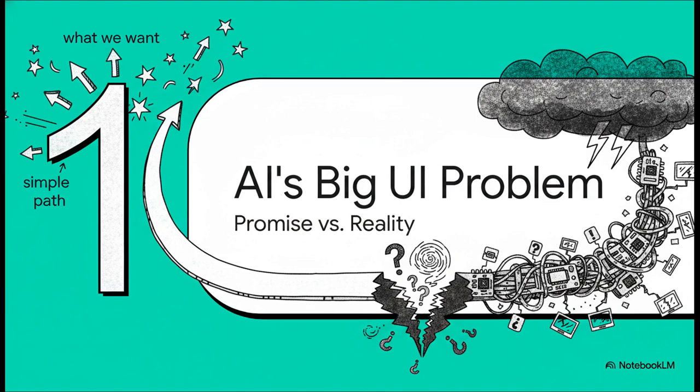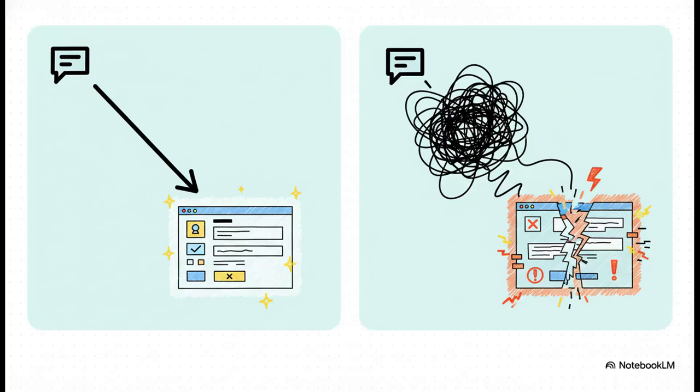So the heart of the problem is this massive gap between what we expect and what we actually get. We want this smooth, simple path from a text prompt straight to a working UI. Instead, we're usually left with a chaotic, frustrating mess. And this really says it all. On the left, that's the dream. Simple, clean. On the right, that's what's actually happening. These LLMs are spitting out this convoluted, error-filled code. And there's one main culprit behind it all: verbosity.